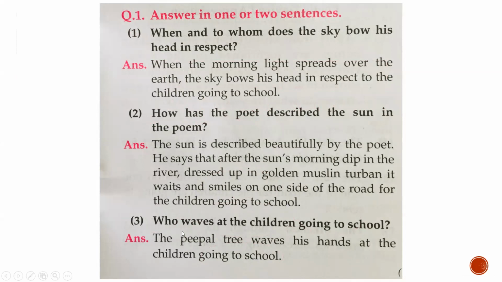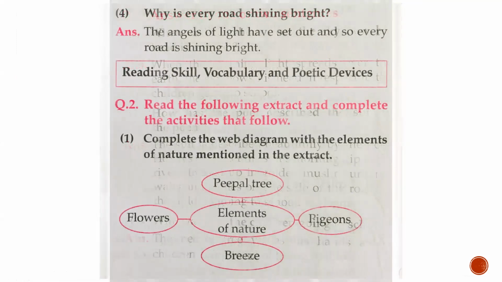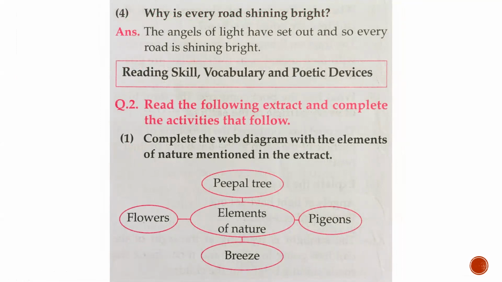Third question, who waves at the children going to school? Means who is waving the hands when the children are going to school? Answer. The peepal tree waves his hand at the children going to school. Please take a screenshot. We move on to the next question. Why is every road shining bright? So why are the roads bright that day? The angels of light have set out and so every road is shining bright.